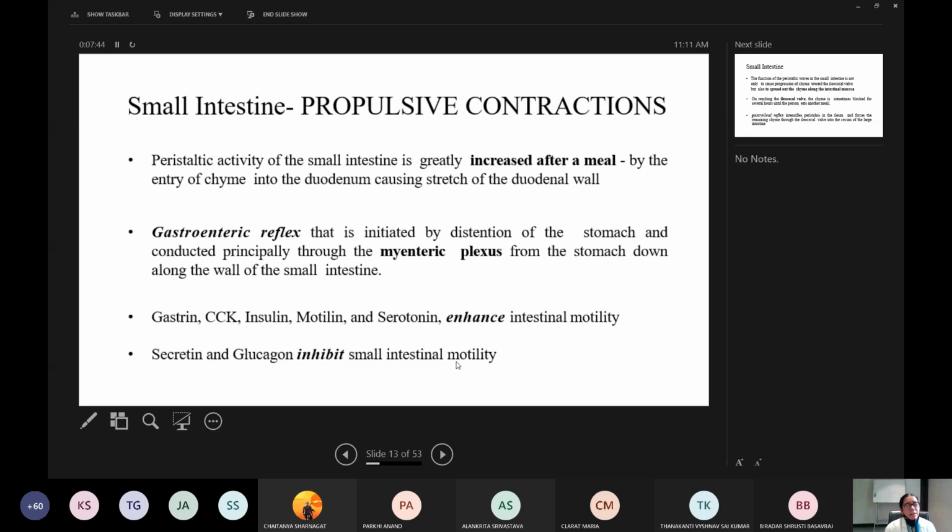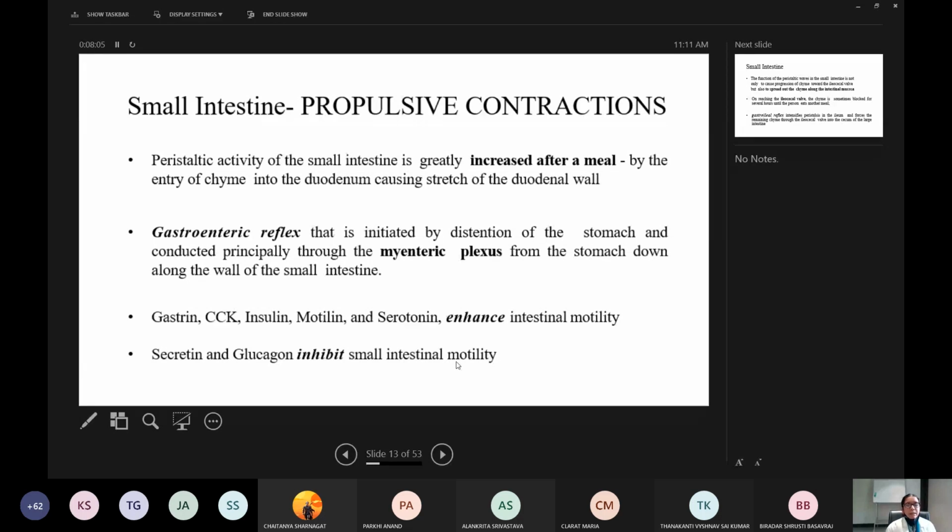Some chemicals, like gastrin, a hormone, and CCK, cholecystokinin, and insulin, motilin and serotonin, enhance intestinal motility. Gastrin is a hormone secreted by G cells of the stomach. CCK is secreted by the intestine.